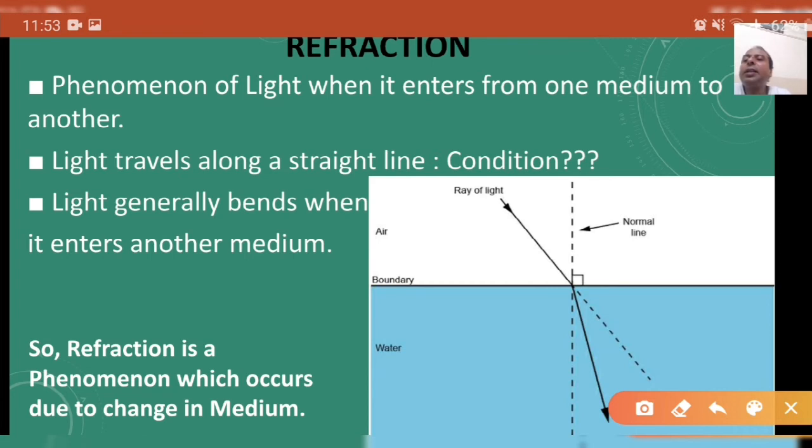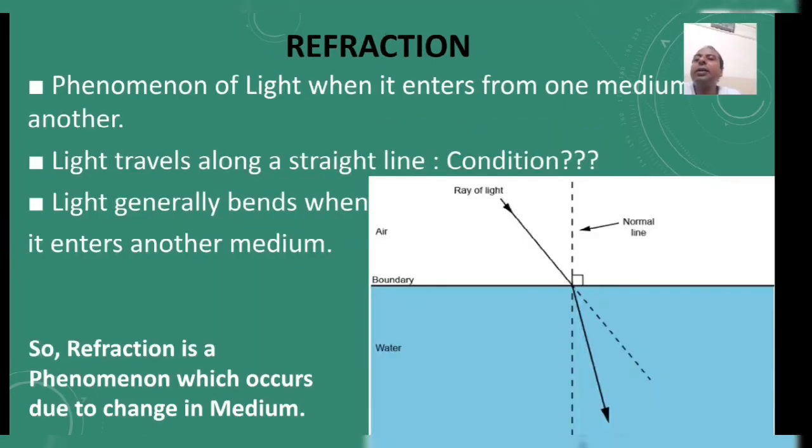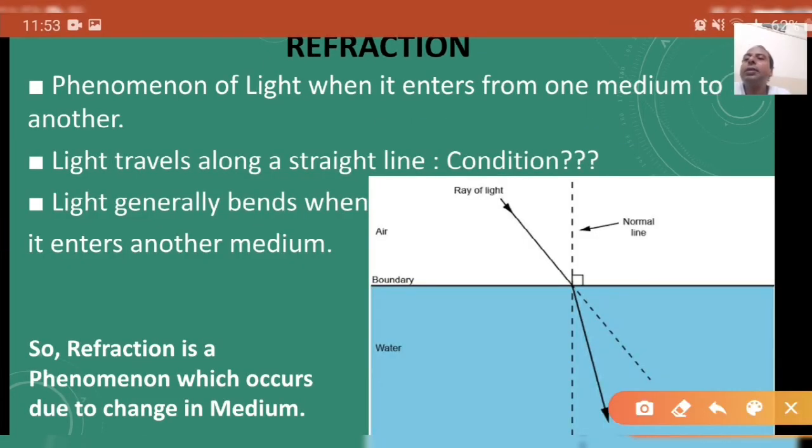So we can say refraction is a phenomenon which occurs due to a change in the medium. As you can see here in this picture, the incident ray is coming from air and enters the water. This is the interface that separates the two media, air and water.